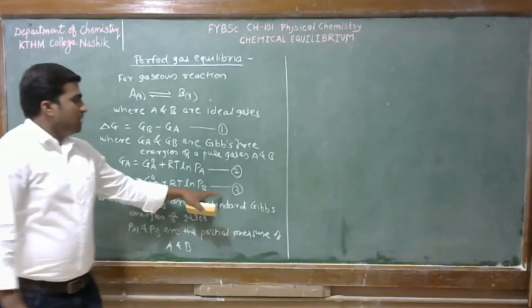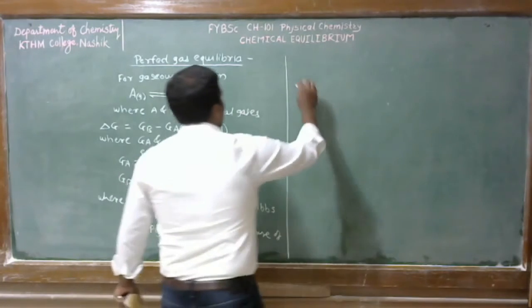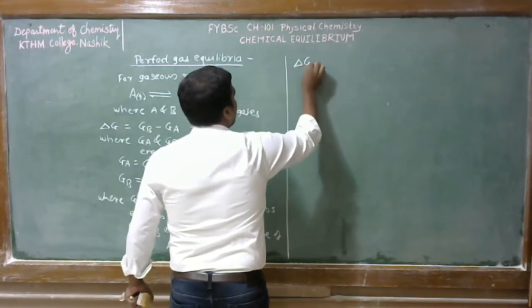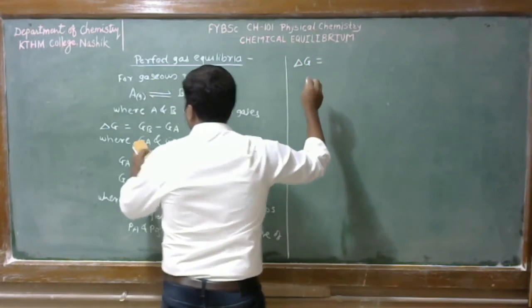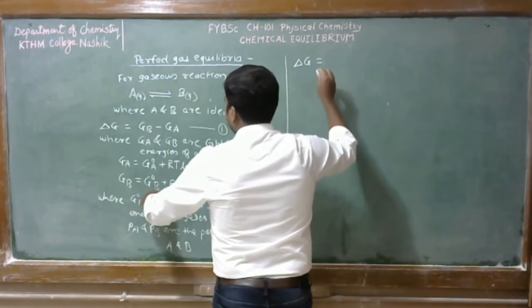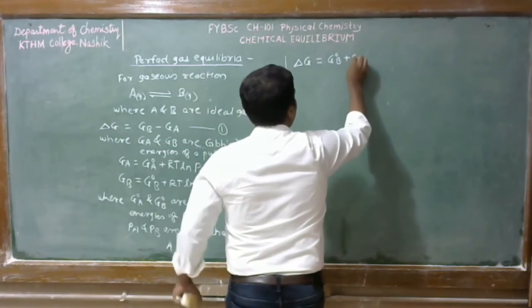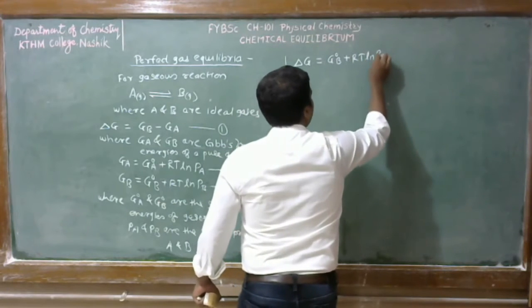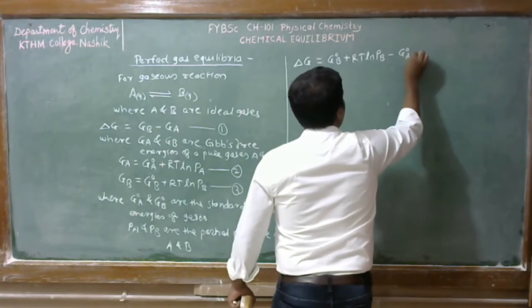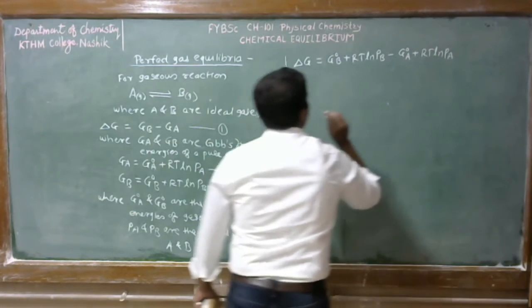Now, by the combination of equation 2 and 3 with equation 1, we will get this type of equation. Delta G is equal to, what is the equation for Gb? G naught B plus RT ln Pb minus G naught A plus RT ln Pa.